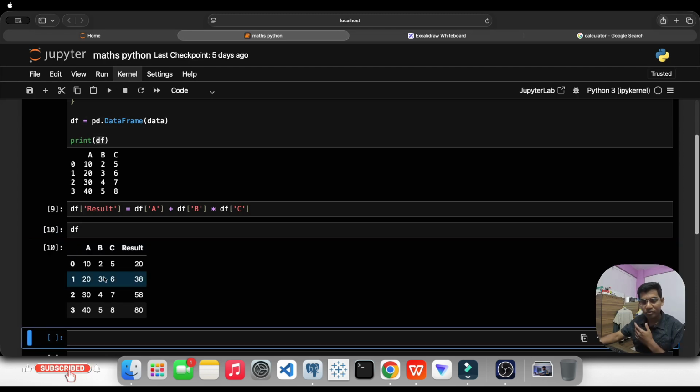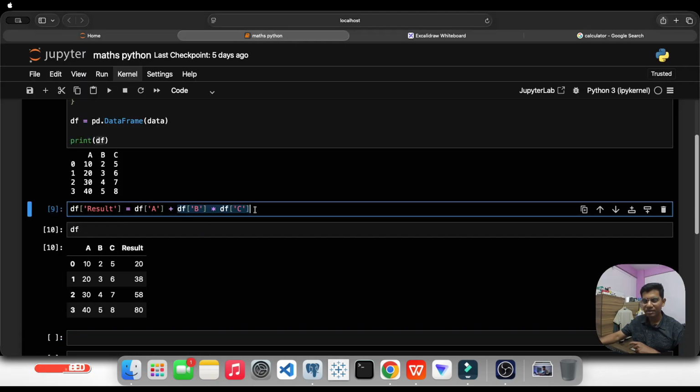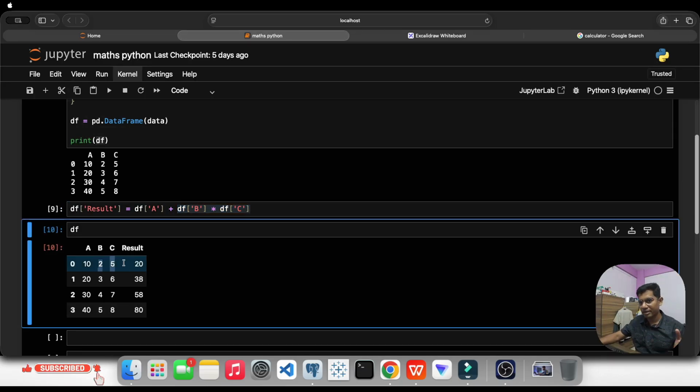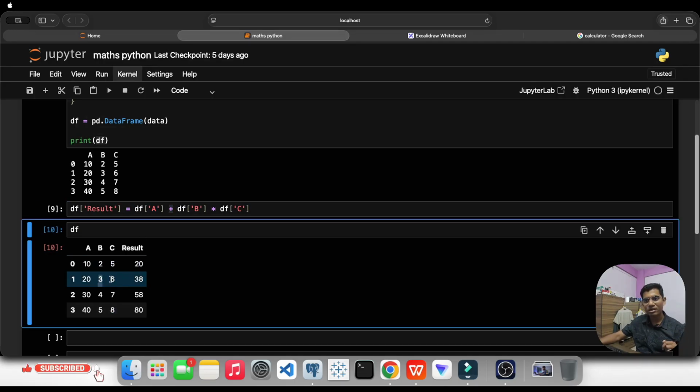See, this is what the output is. A, B, C and result. And let's check this out. Is this following the BODMAS rule? So M is first, as we can see. Multiplication will be the first order of execution. So 2 into 5 is 10. So 10 is the answer. Then column A is there with the addition. So 10 plus 10, 20. Same thing goes here. 6 into 3, 18 plus 20, 38. 4 into 7, 28 plus 30, 58. 8 into 5, 40 plus 40, 80.